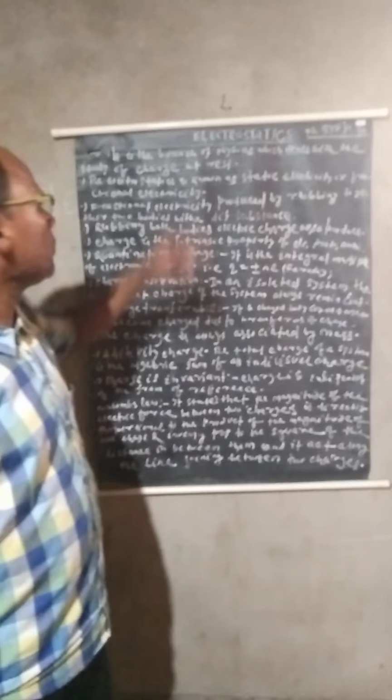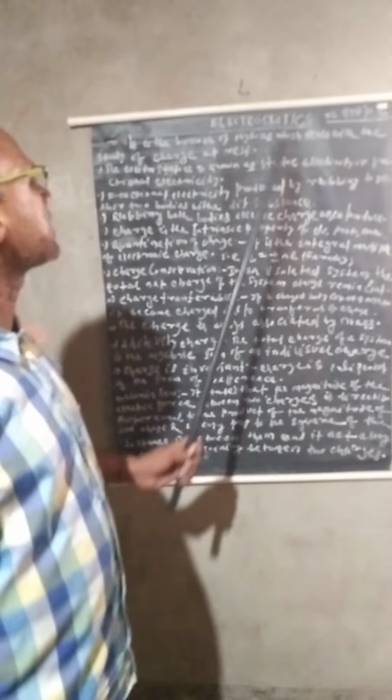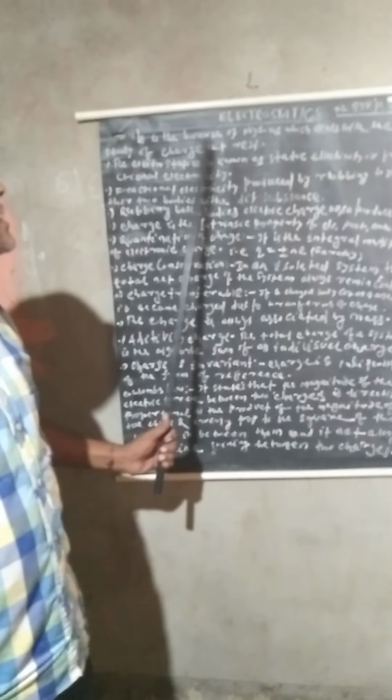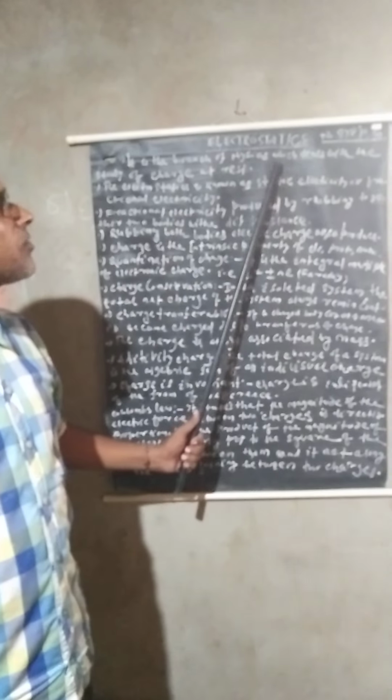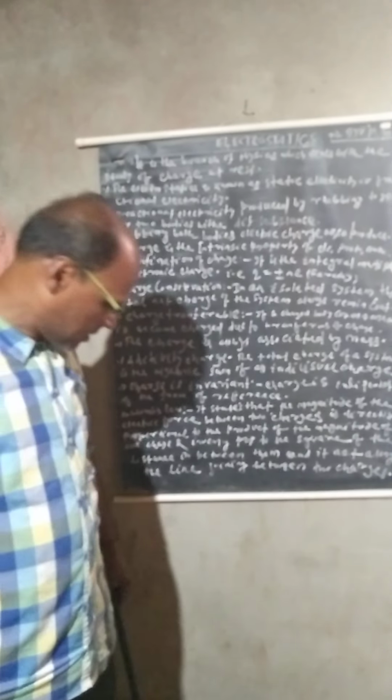Electrostatics. What do you mean by electrostatics? Electrostatics is the branch of physics which deals with the study of charge at rest.